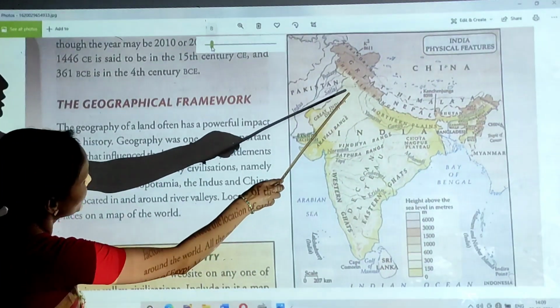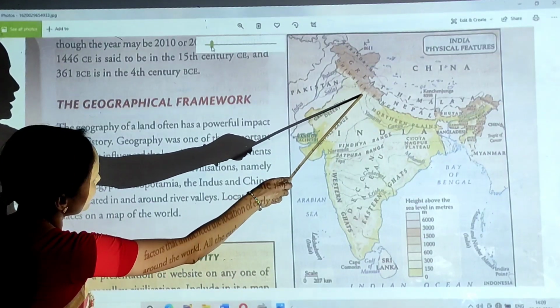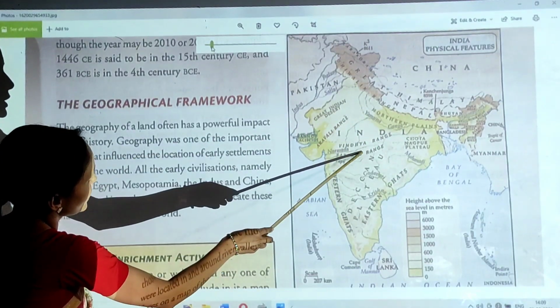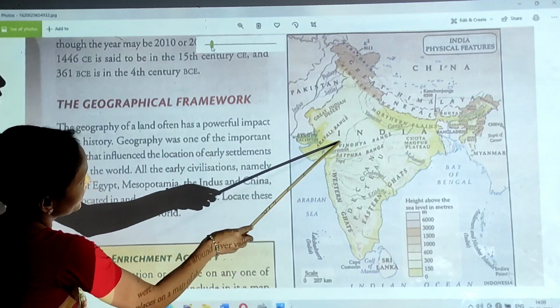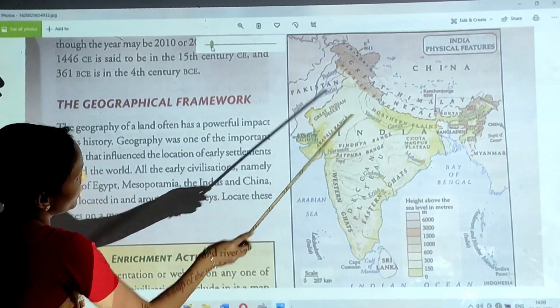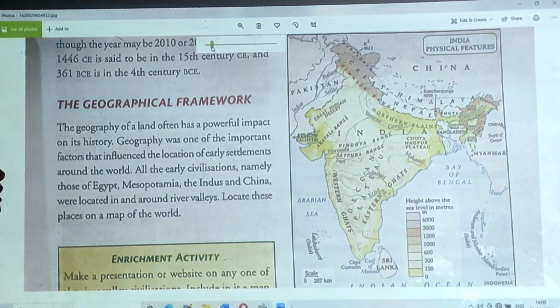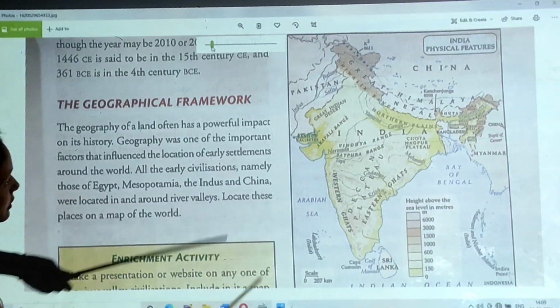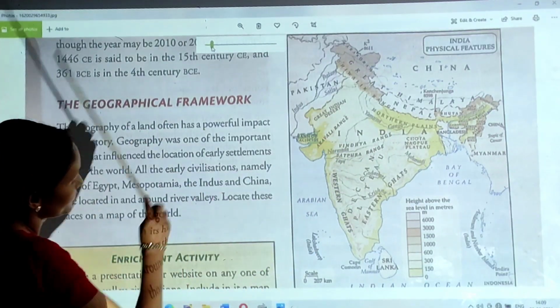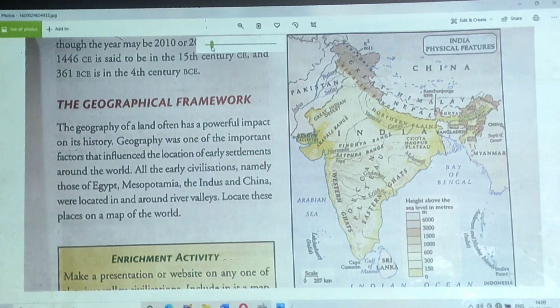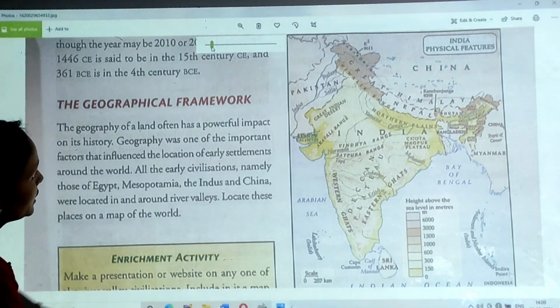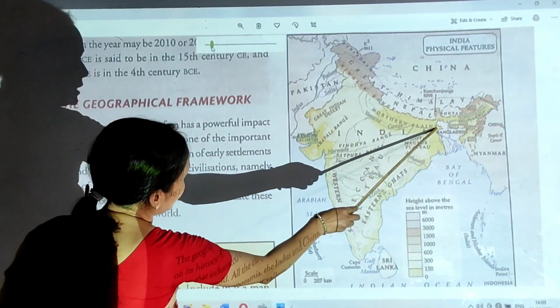From the south of the Himalayan mountain areas to the Vindhya range, which is in the middle of our country and divides north and south India, this area is very fertile.